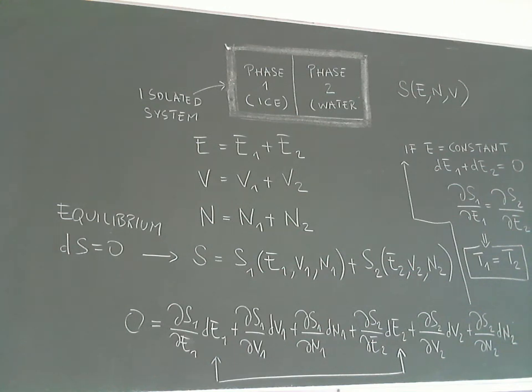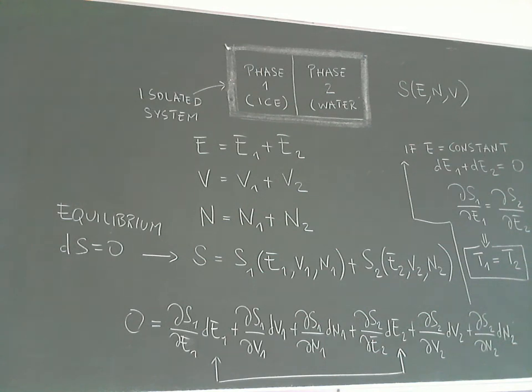If we let the system relax for sufficiently long, it will reach an equilibrium situation where there is ice and water. So the entropy will have reached a maximum. If the entropy were not maximum, the system would change again and reach a maximum. So the equilibrium condition is that the entropy is a maximum.